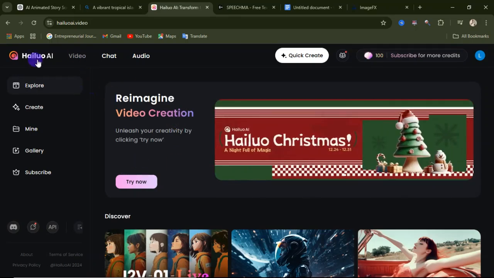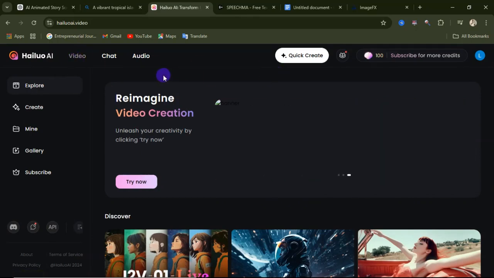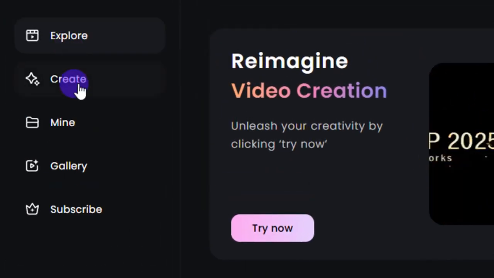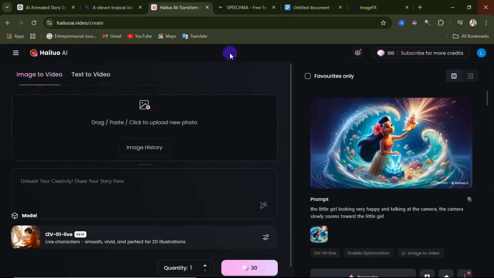First you will come over to this website, hailuoai.video. When you get to this website, you are going to sign up using your Google account, or you go over to the registration and simply sign up. When you sign up, you come to this particular interface, and you are going to click on create. When you click on create, you will come over to this other interface.